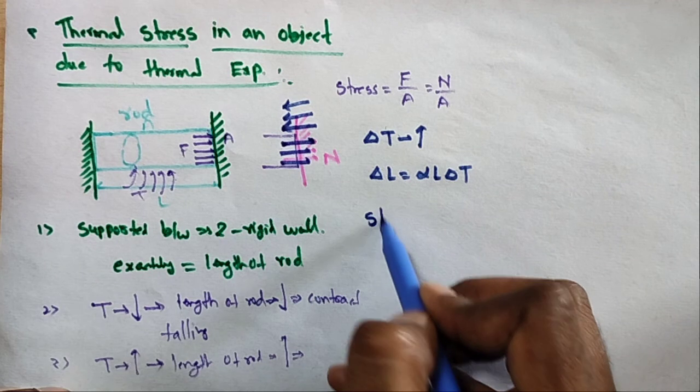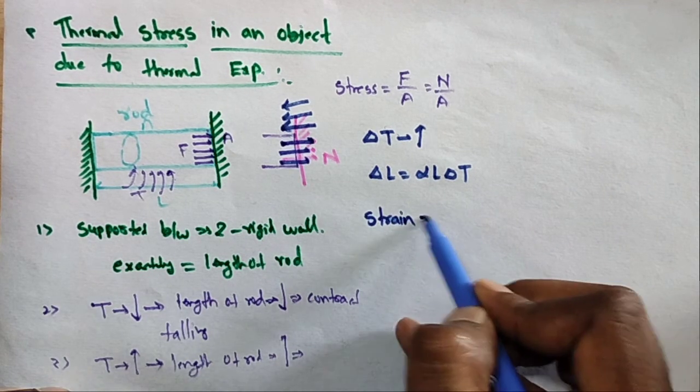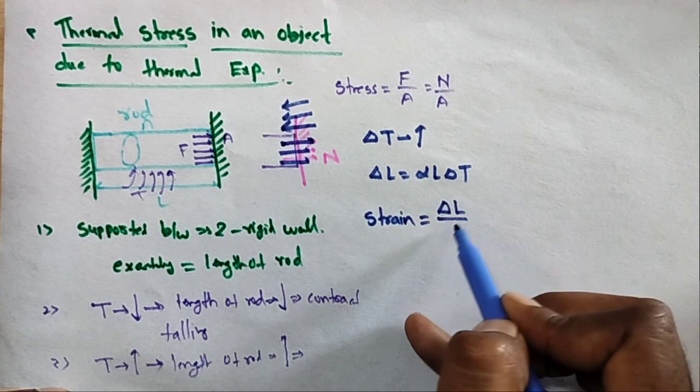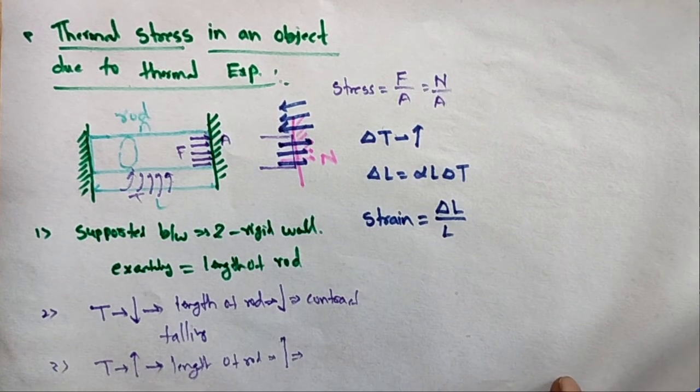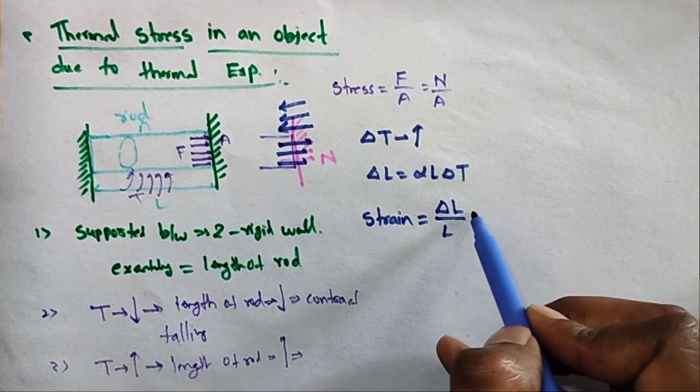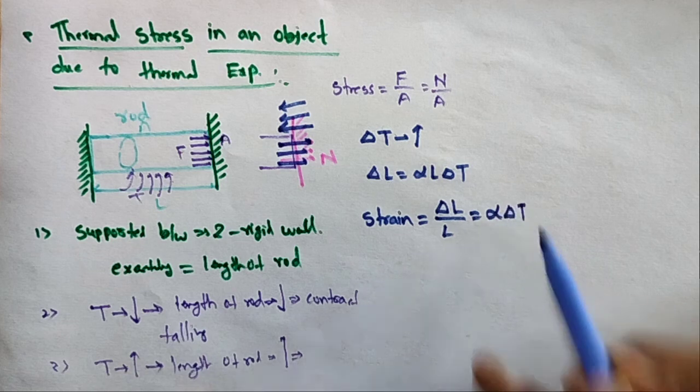What is the strain? The strain is equal to delta L by L, change in length by initial length. But we know that delta L by L is equal to alpha delta T.